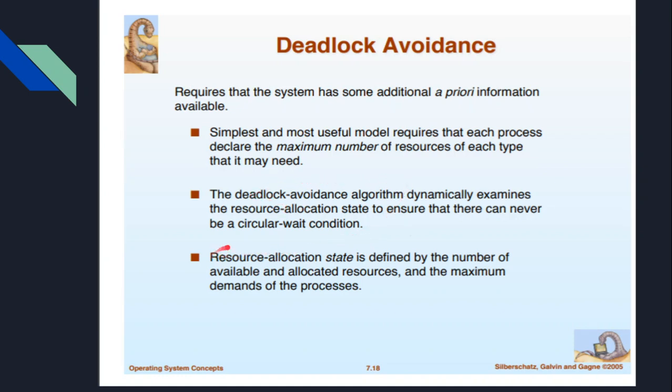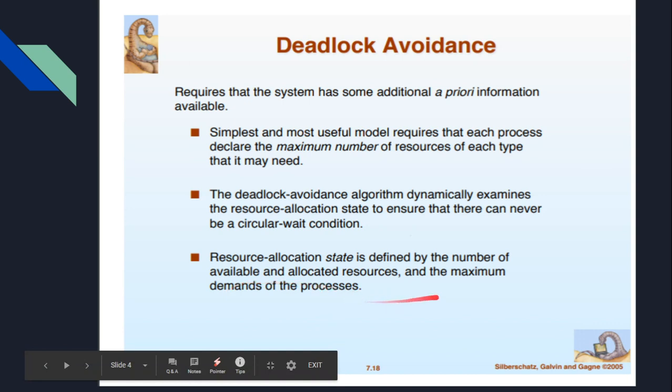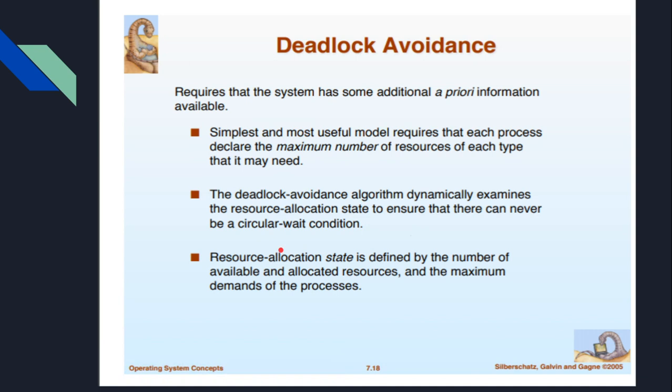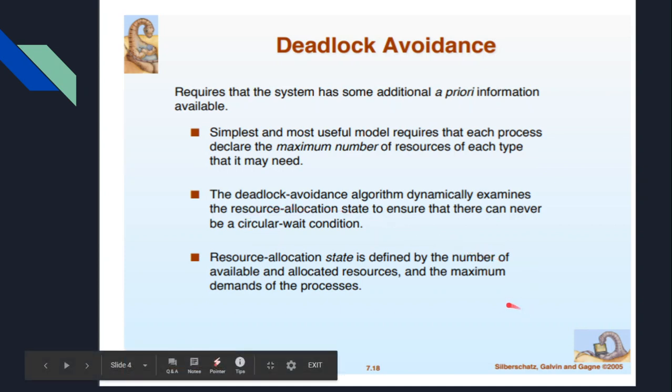And the resource allocation state is defined by the number of available and allocated resources and the maximum demands of the processes. So if this information can be known in advance, then the deadlock that can happen in the scenario can be avoided. Okay, so these are the two methods of handling deadlock. One is deadlock prevention, and another one is deadlock avoidance.